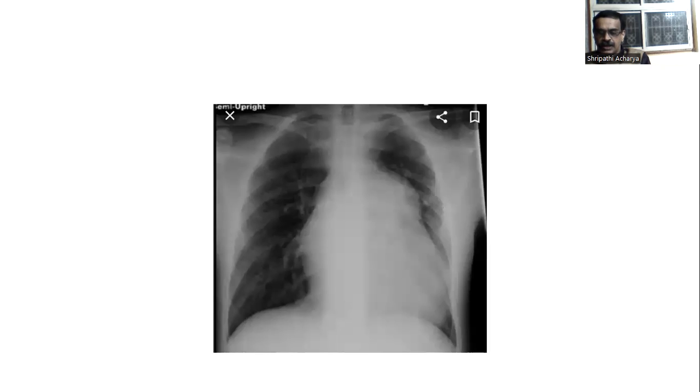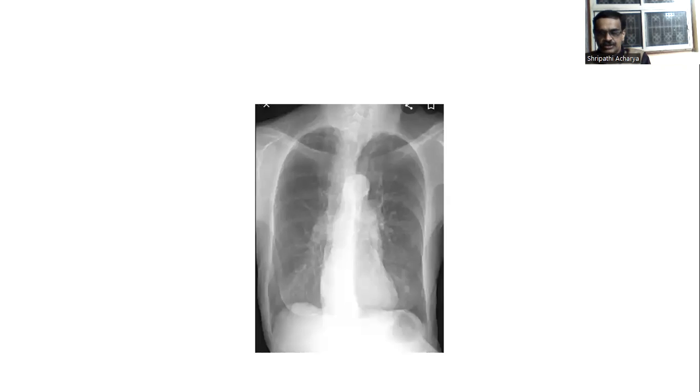Here you see mitralization of the heart. The pulmonary conus is enlarged. There is straightening of the left cardiac border. This is a case of left atrial hypertension. Pulmonary hypertension is there because of chronic lung disease. Here you see the aortic knuckle is prominent. Maybe a case of hypertension, and there is a vertical heart. Chronic.